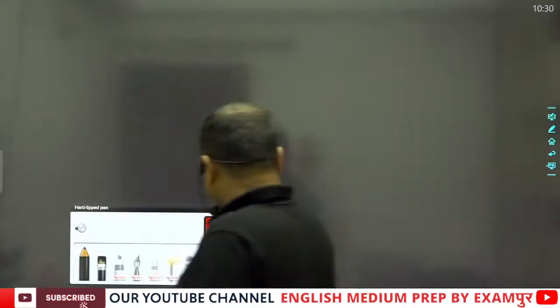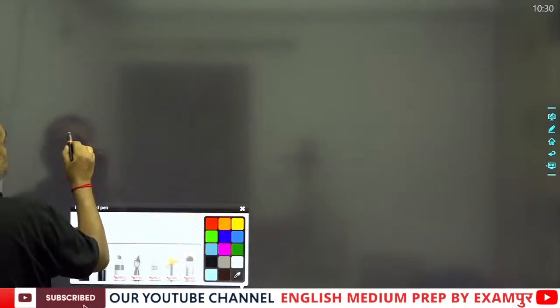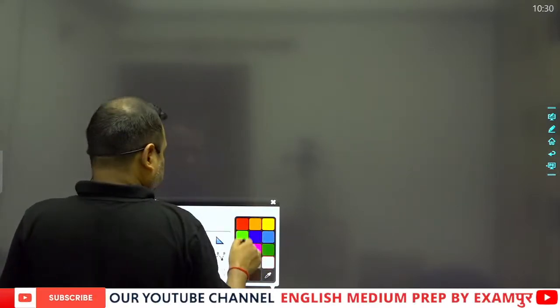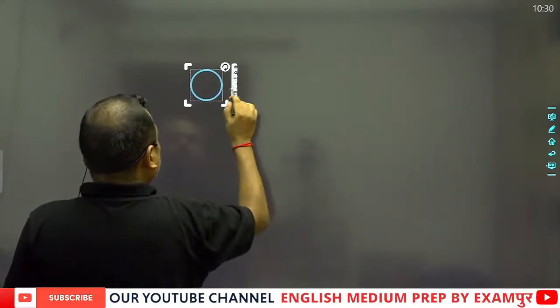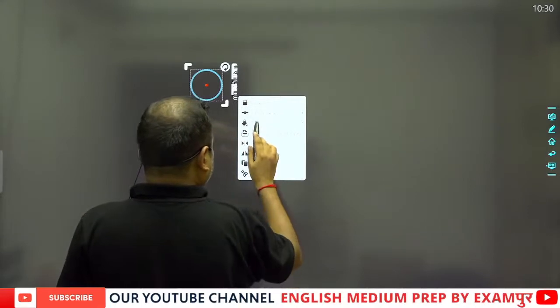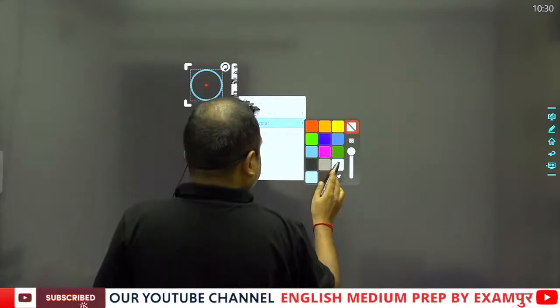Now we will take another example based on the pulley. Suppose that there is a pulley like this. So this is a pulley.